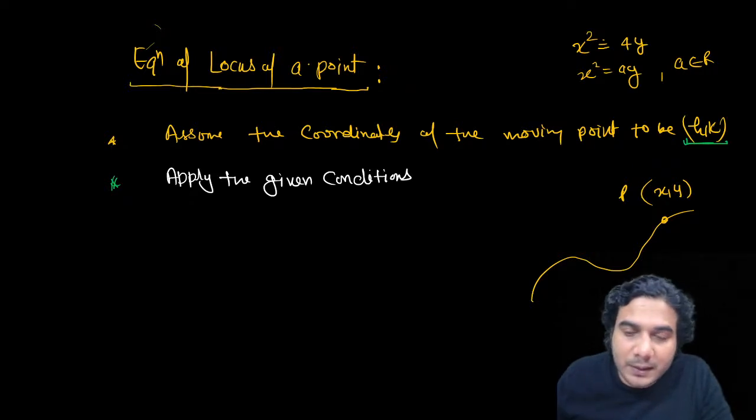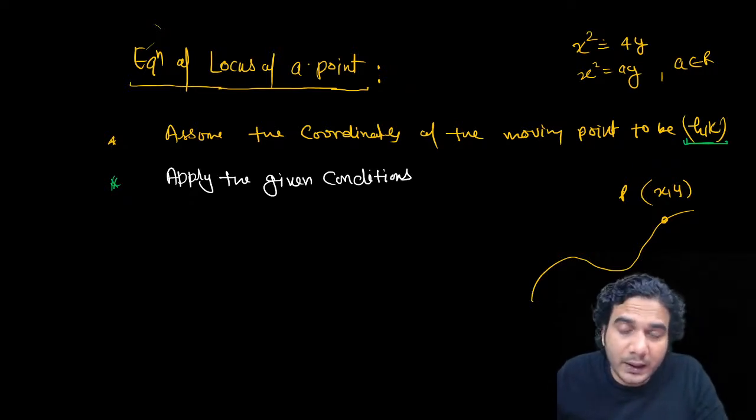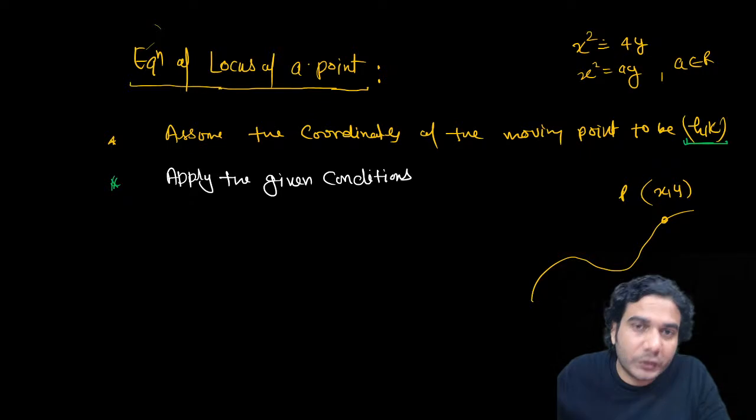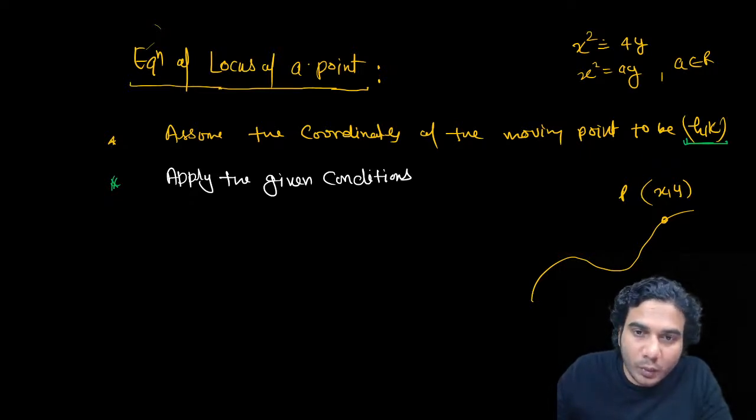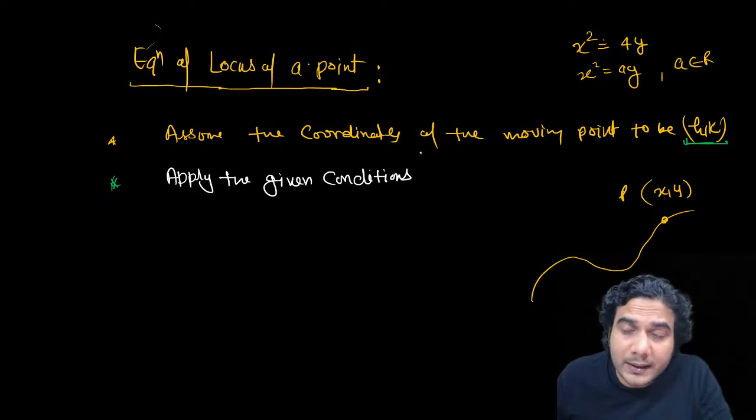Like in the previous example, I was telling you that P is moving in such a way that the ratio of its distances is fixed. So that was the condition. After assuming the point, you need to apply the conditions. If there's one condition, you will apply one condition. If you have two conditions, you'll apply two conditions. And while applying the conditions, you might have to assume some parameters. Maybe you'll have to assume some distance.